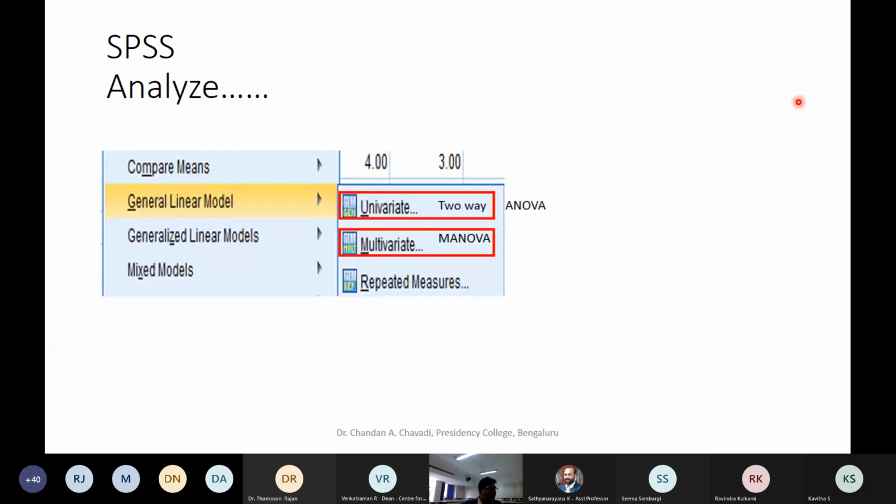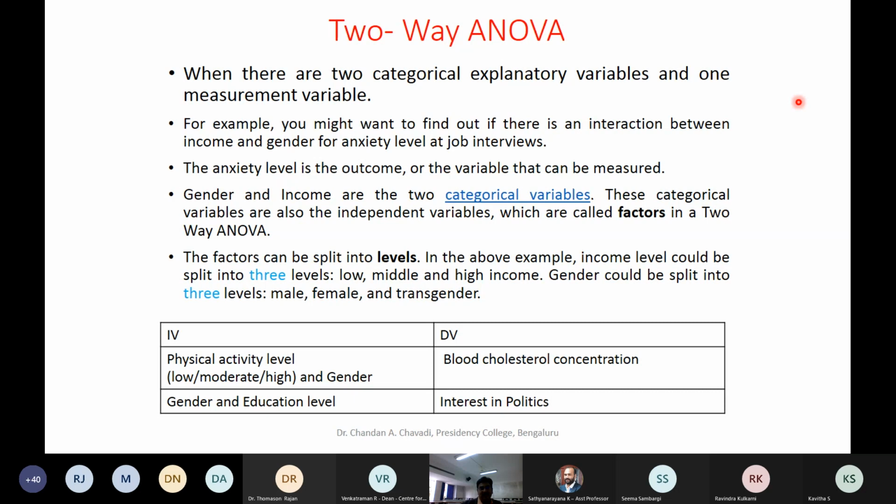We have done one-way ANOVA. Now we are going for two-way ANOVA. So the word itself will tell you two-way ANOVA. So here you have one DV, but there are two IVs. IVs are independent variables. So what are the IVs here? This is one example. So low, medium, high, maybe one category, but this is one IV and this is one more IV. So can I just club this, this entire thing is IV number 1 and IV number 2, on the dependent variable, that is DV.